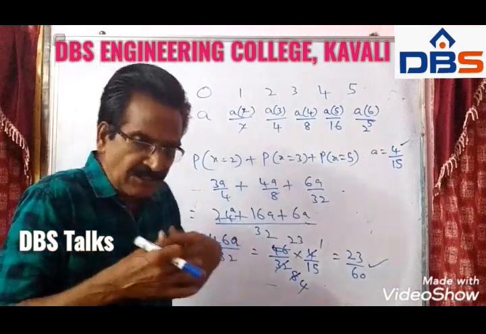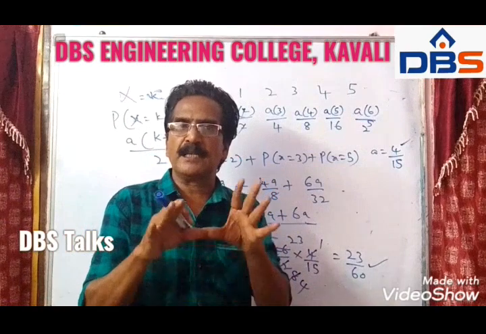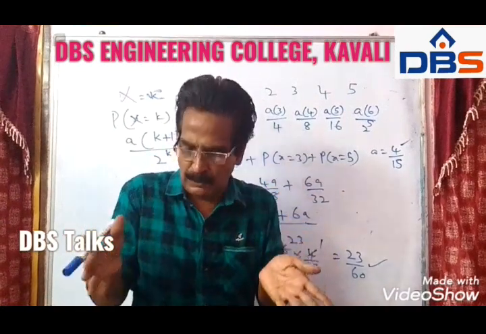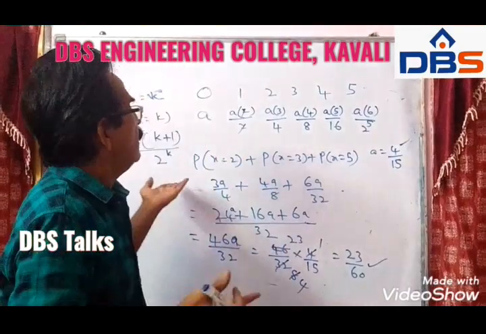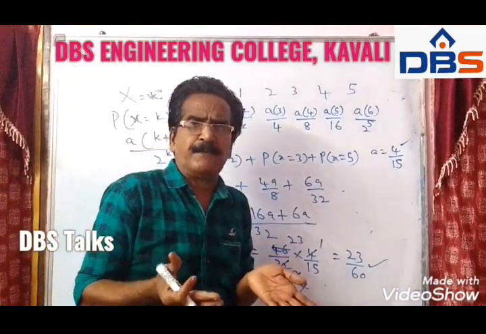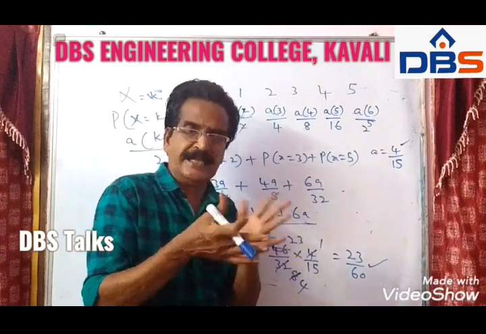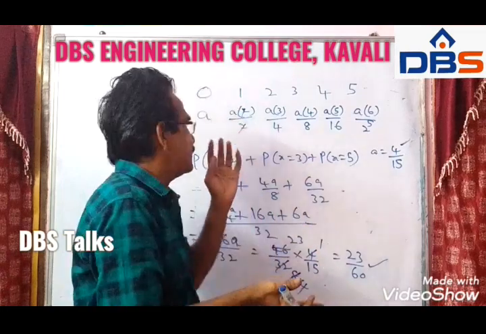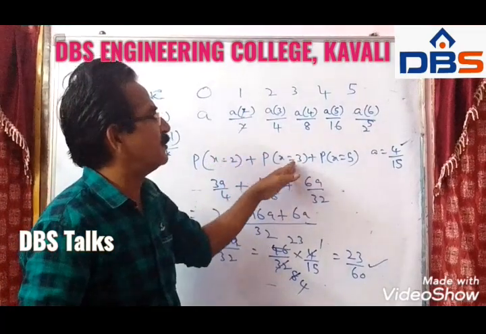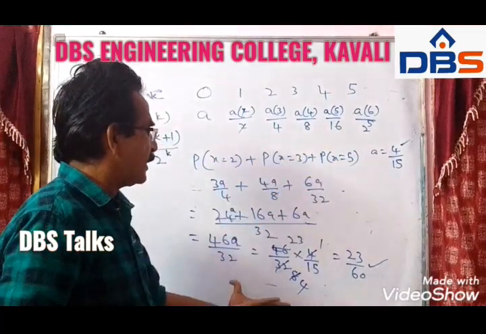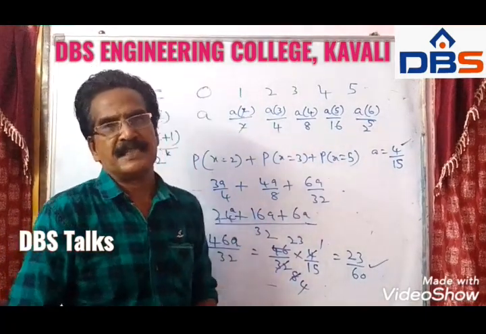Fine. Next, what is the thing we require? We require the probability that x takes a prime value. Whatever the definition may be, we follow the definition. Here the definition is x takes a prime value. Prime value means it must be p of x is equal to 2, p of x is equal to 3, p of x is equal to 5. By adding all these three things, we get 23 by 60, friends.